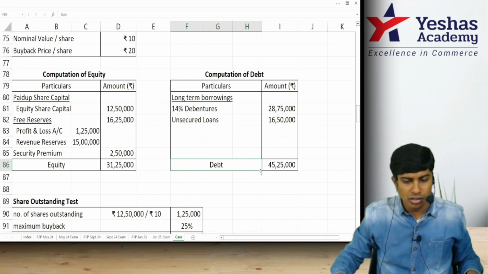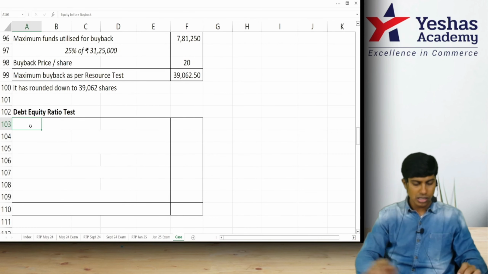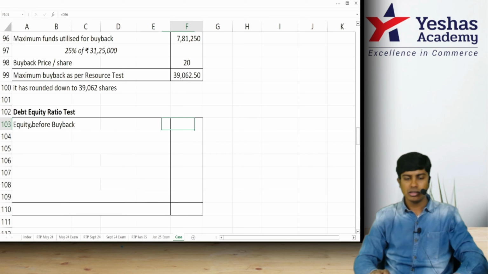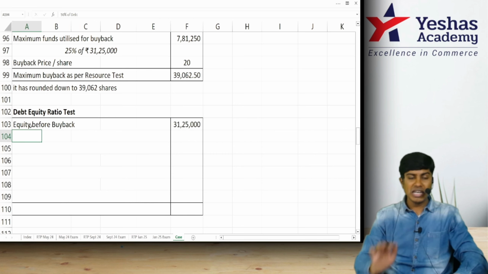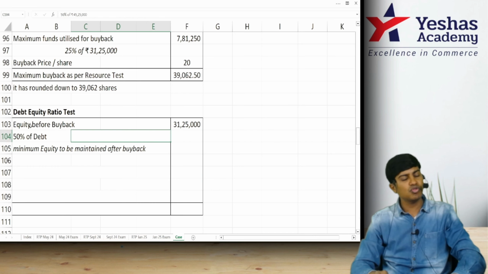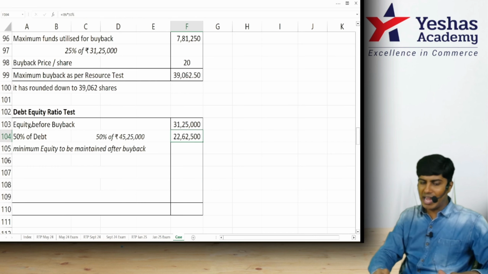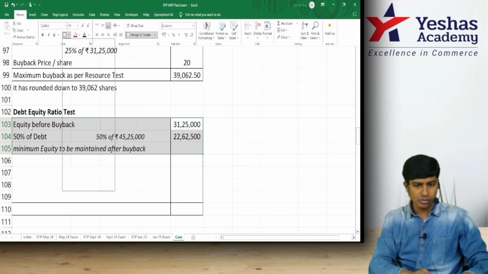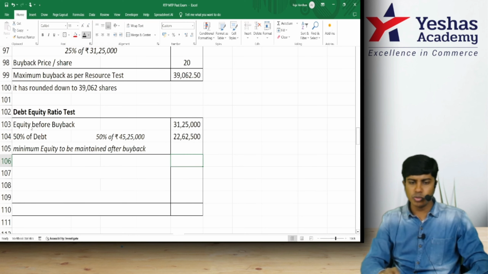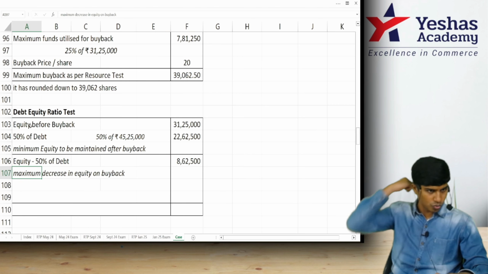Is that right? Equity 31 lakh 25, debt 45 lakh 25. This year equity before buyback 31 lakh 25. Minimum equity to be maintained is 50% of debt. How much is that? That is 45 lakh 25,000 into 50%, which comes to 22 lakh 62,500. If you deduct, what do we get? That is the decrease that can be bought back. 8 lakh 62,500. This is the maximum decrease that we are okay with.